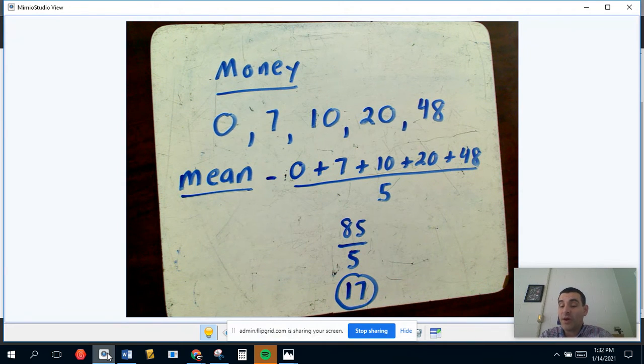And when I say, what does the number 17 represent, I often get wrong answers. I have people say, well, that's in the middle, or that's where the numbers are all close to. I hear different things. But what 17 represents is how much each person would have if we equally distributed the money.